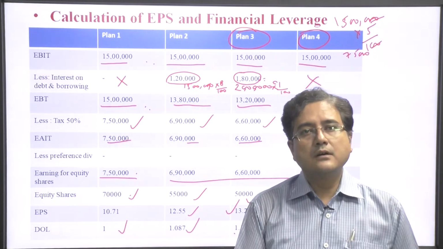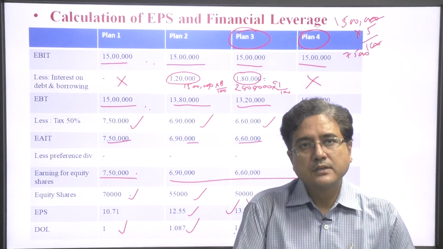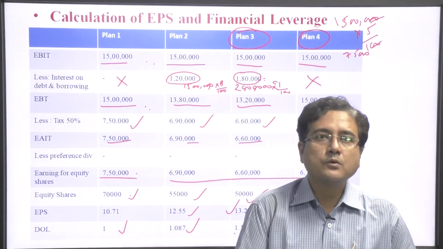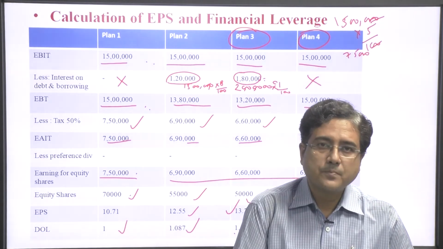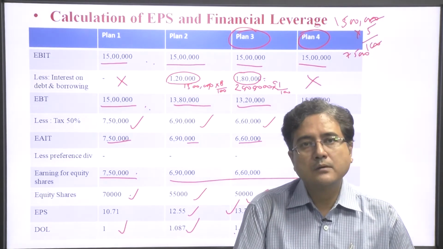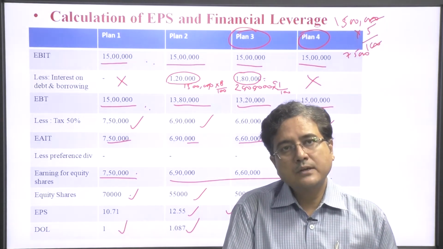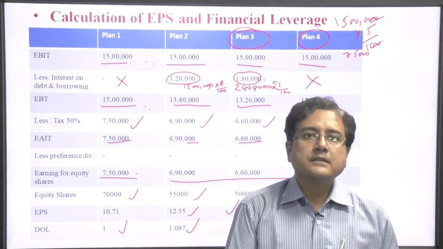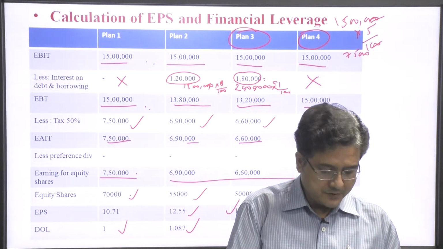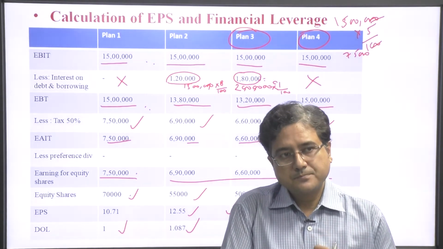So, this is the proof of financial leverage, and here I also showed you how to calculate the financial leverage with the degree of leverage. We are able to prove that when we use long term debt or debentures at an optimum level, it always increases the earning per share of the shareholders.